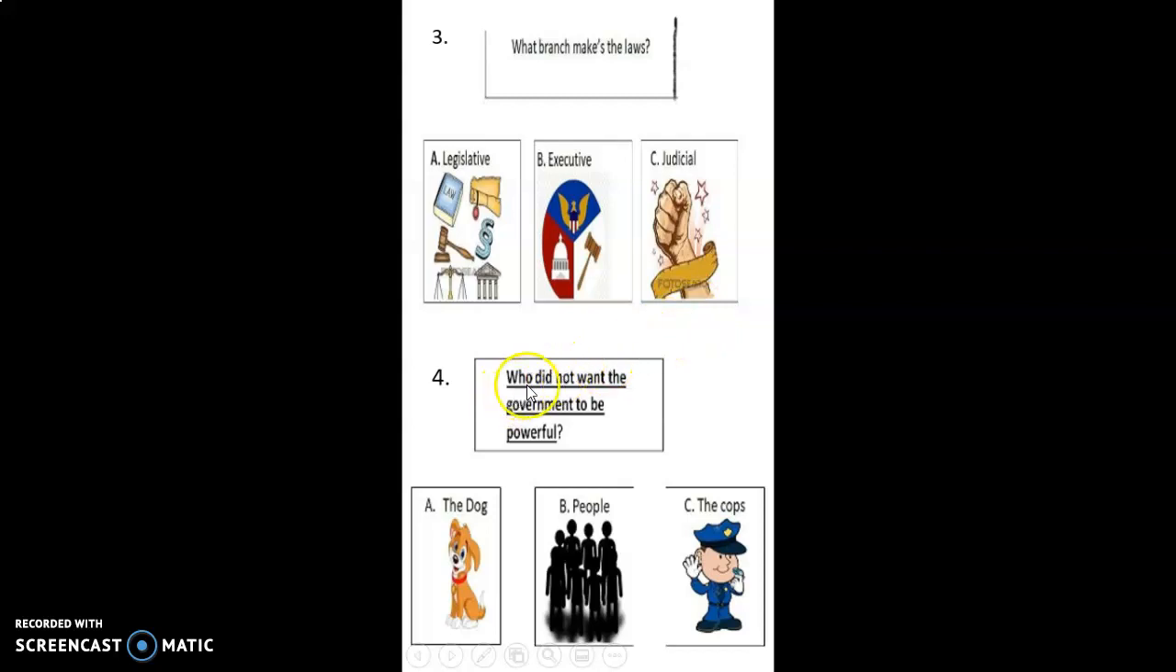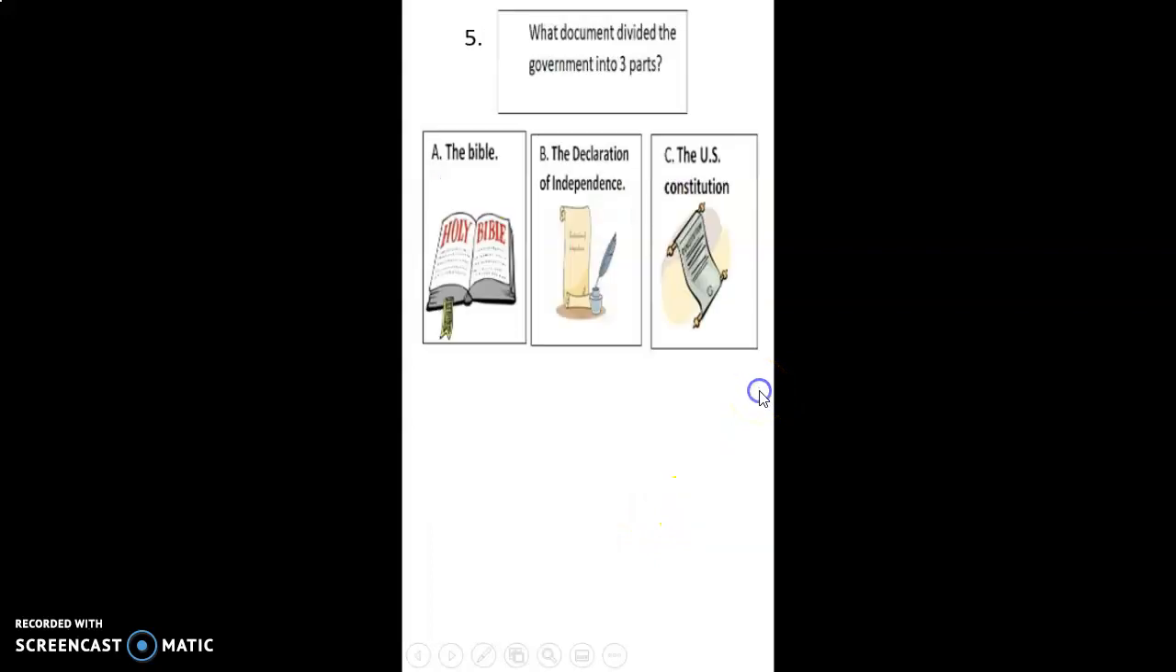Number 4, who did not want the government to be powerful? A, is it the dog, B, the people, or C, the cops? And number 5, what document divides the government into 3 parts? Is it the Bible, the Declaration of Independence, or the U.S. Constitution?